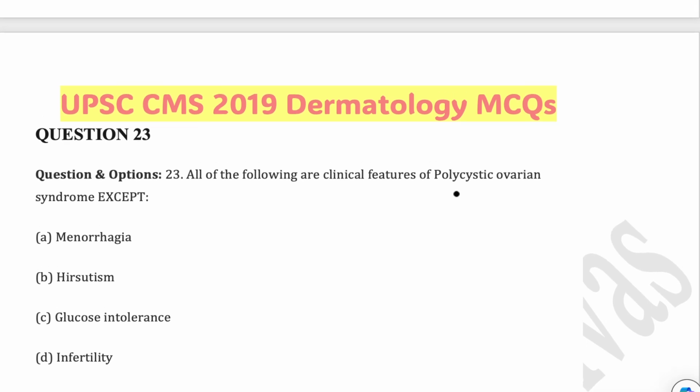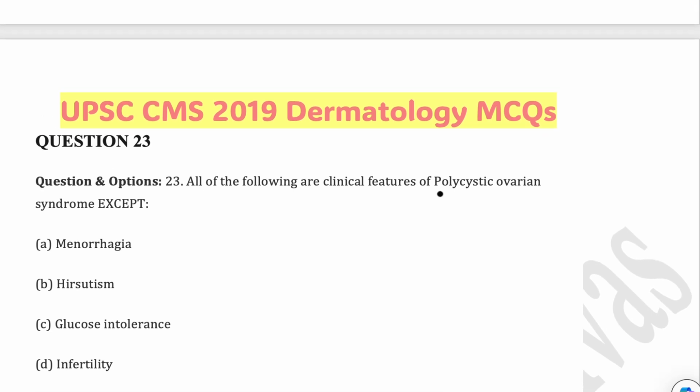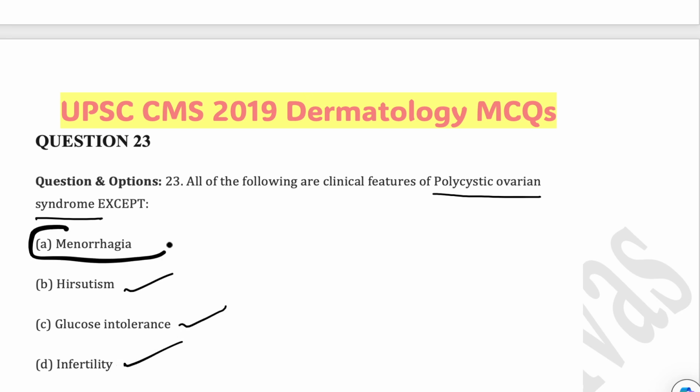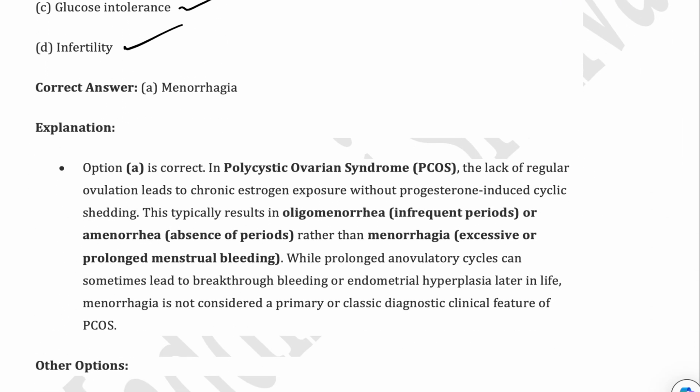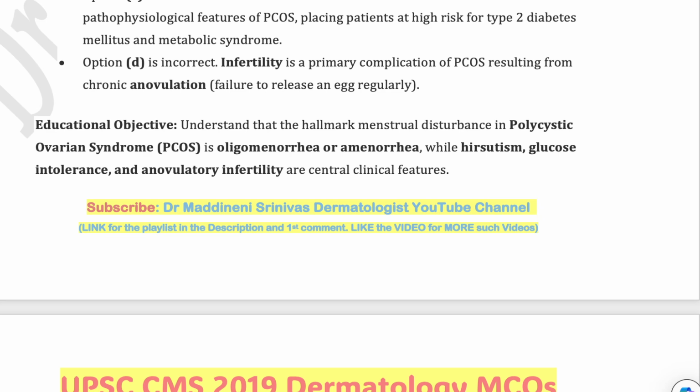The next MCQ says, all of the following are clinical features of polycystic ovarian syndrome, which is now better called PMOS, polyendocrine metabolic ovarian syndrome, except hirsutism, glucose intolerance, infertility. All of them can be associated but not menorrhagia. Please remember, it will be amenorrhea or oligomenorrhea but not menorrhagia associated with PMOS.